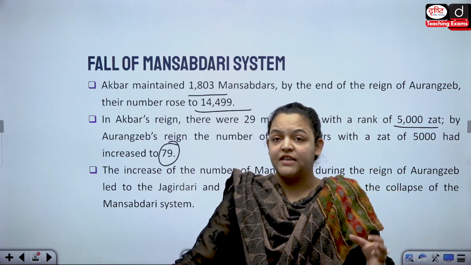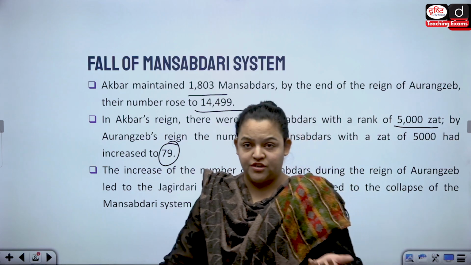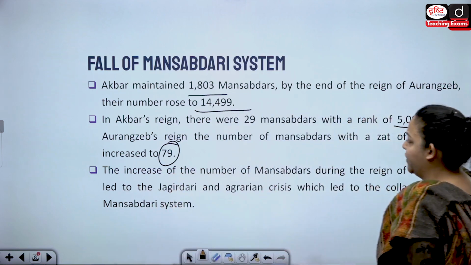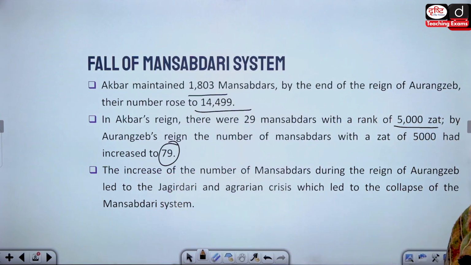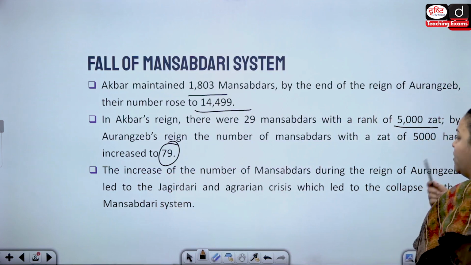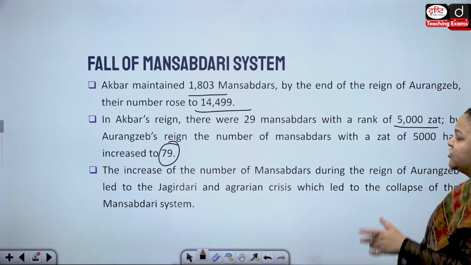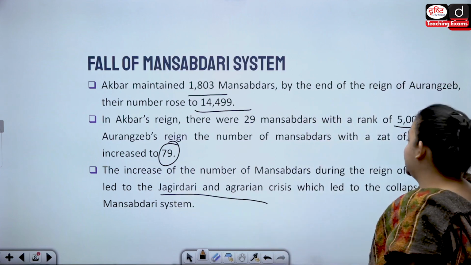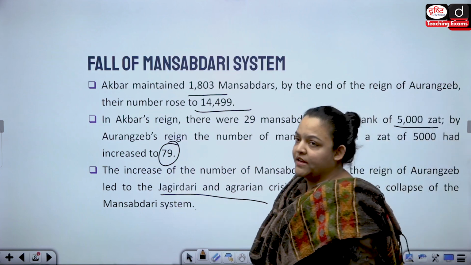Giving 5,000 as salary is actually quite a huge amount, isn't it? So that was another drain on the treasury. So this increase in the Mansabdars during the reign of Aurangzeb resulted in the Jagirdari and agrarian crisis, which also resulted in the collapse of the Mansabdari system.